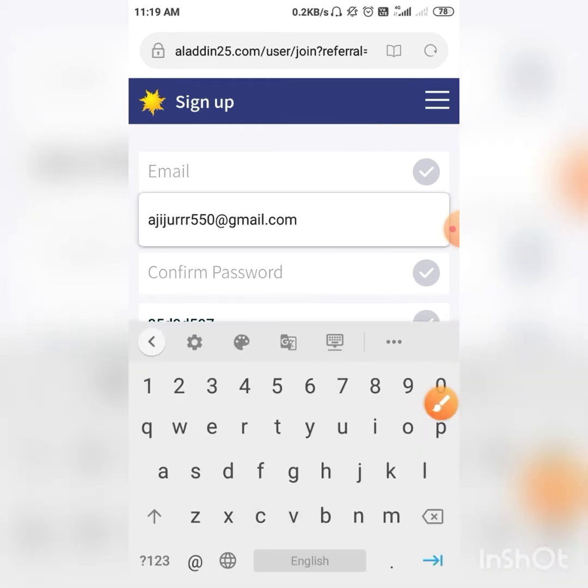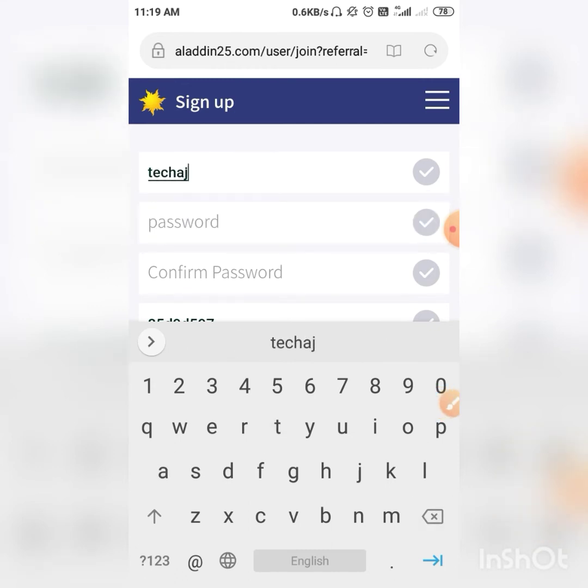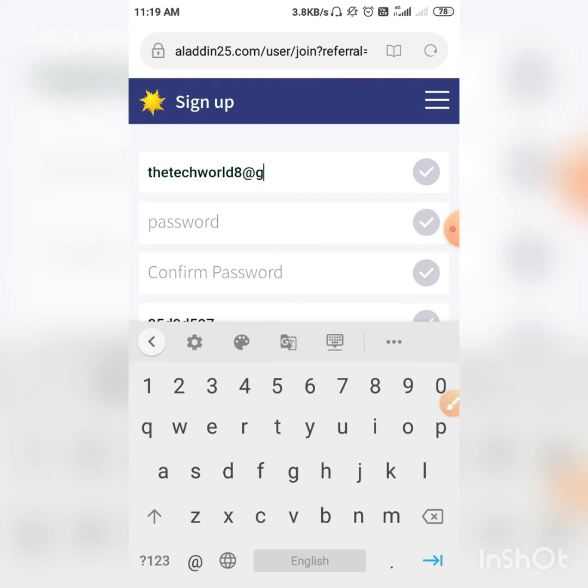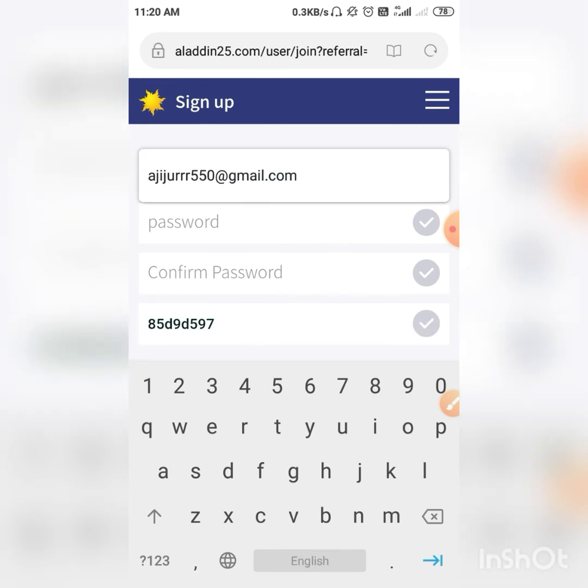Just I like my email ID, world8@gmail.com. So guys, I choose my password. You can choose your own password.